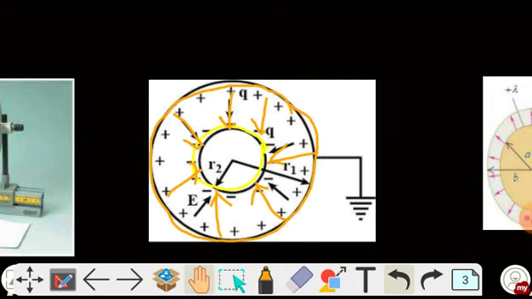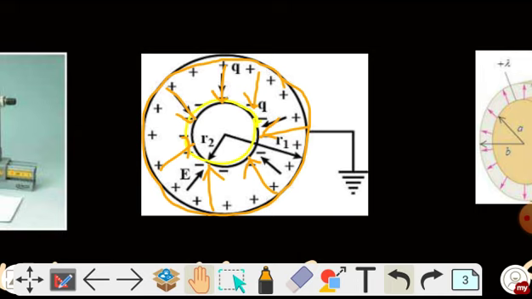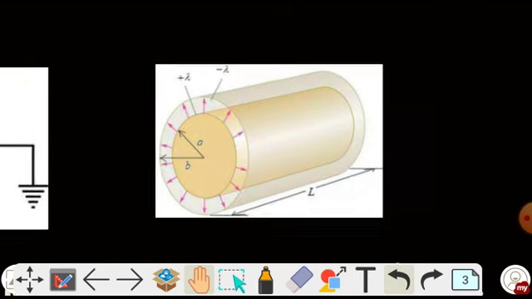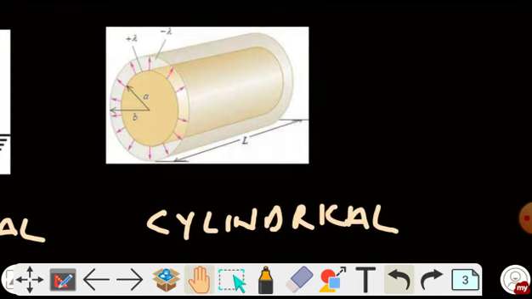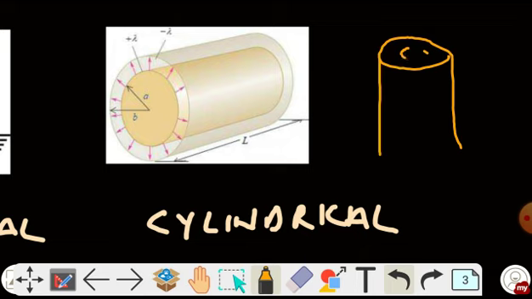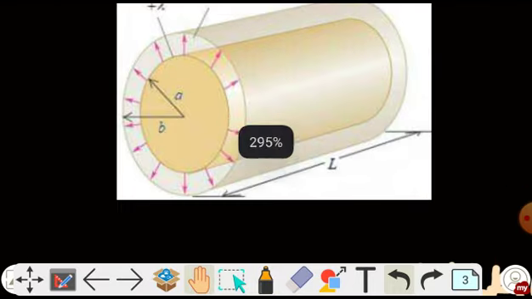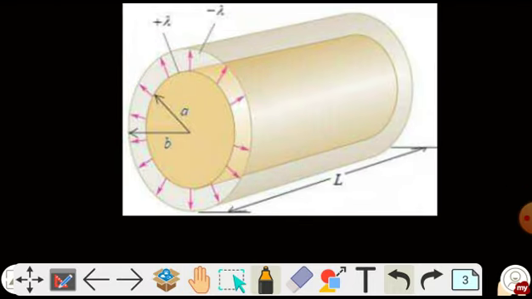In a spherical capacitor, the energy is stored, or the electric field is there, between both the concentric spheres. And moving to the cylindrical capacitor, a cylindrical capacitor consists of two concentric cylinders. That means there is an outer cylinder and an inner cylinder inside it, and the energy is stored in between these cylinders.